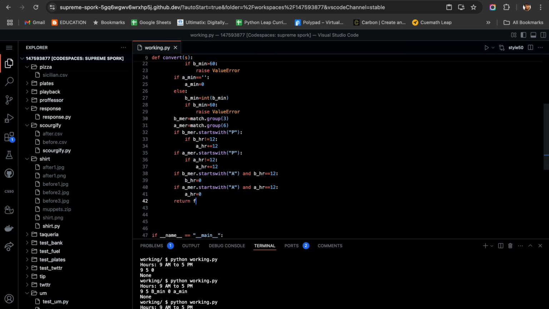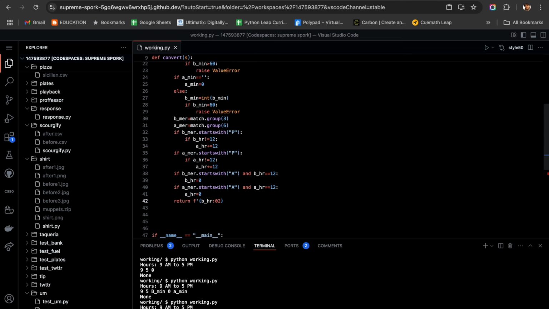Return, it is going to be a full-fledged string. So it is going to be nothing but before hour, and then colon 02. Only two digits should be available in the before hour.